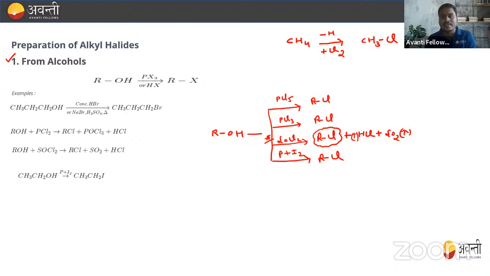Like with PCl5, we'll get POCl3 and also HCl. So along with RCl, we also have POCl3, and we have to separate this. So separation becomes difficult, right? But in SOCl2, SO2 is formed and HCl is formed, and both are in gaseous form. So they easily evaporate, and we can say that this method is the best way.